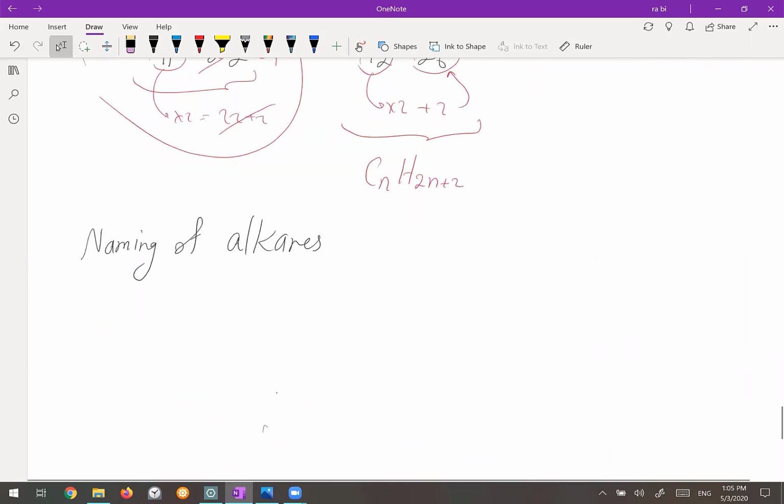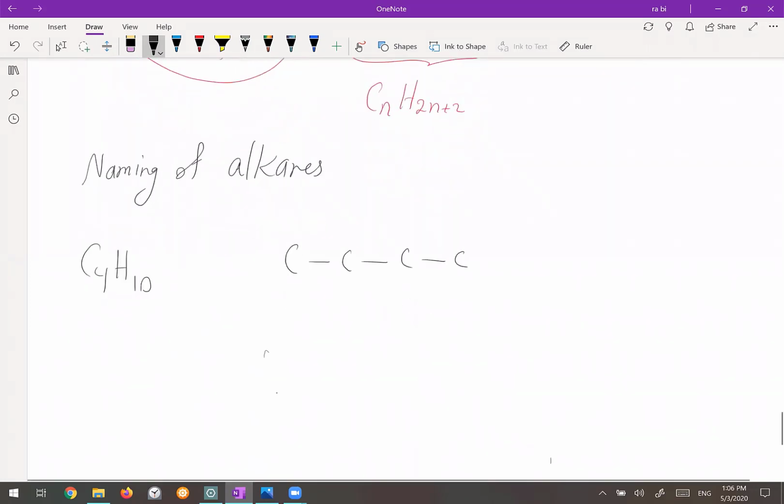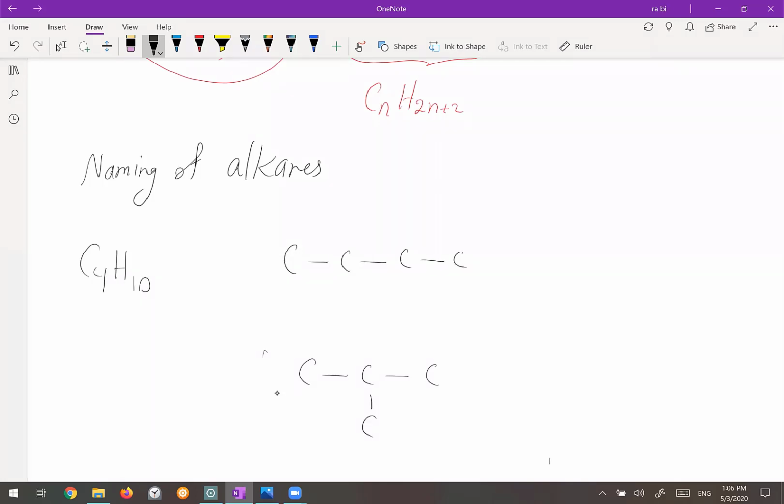Okay. So for the butane, we start from C4H. What should be the H? 10. Okay, 4 times 2 plus 2 becomes 10. So for the butane, you can have 4 carbons which are connected to each other in the straight chain, or you can have 3 carbons and 1 carbon is connected here. Okay, so if I want to put the hydrogens here, it needs 3 hydrogens.